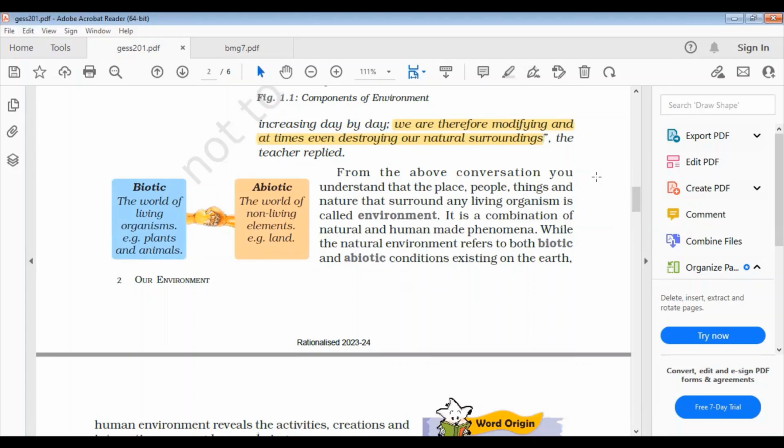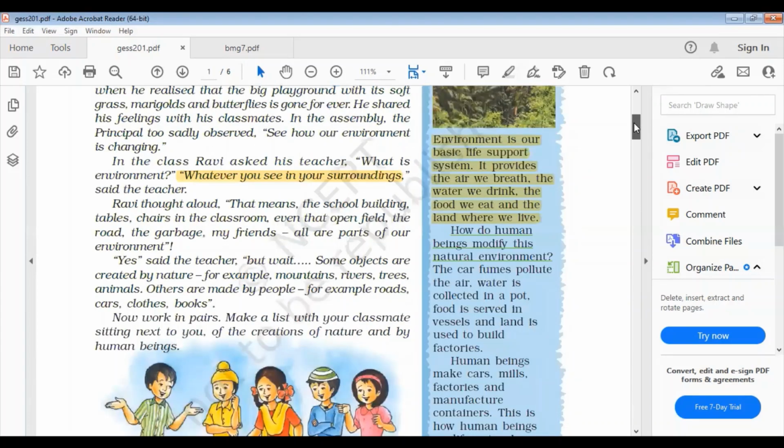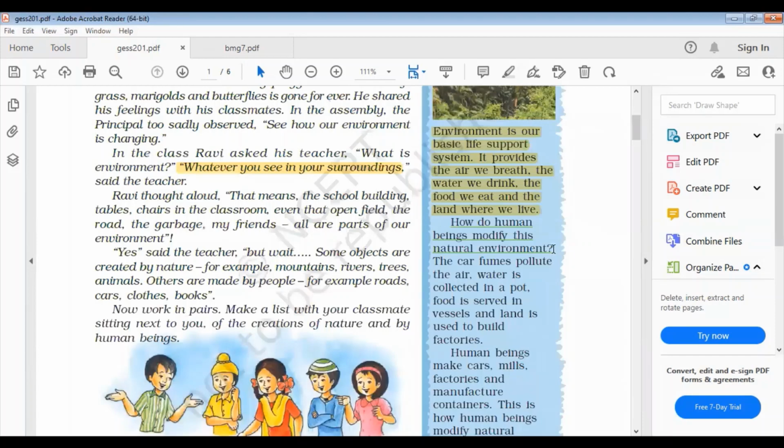So instead of a straight question like how do human beings modify the environment, you can get these lines also, asking for a reason or justification. So the answer is the same. Make sure you learn from the first box, that is, how do human beings modify this natural environment.